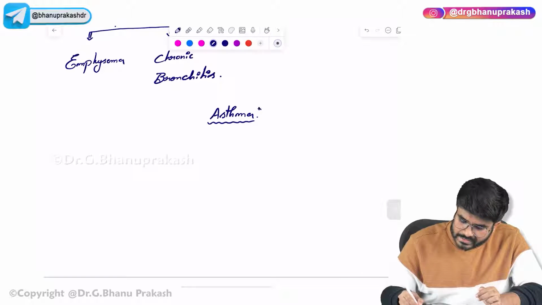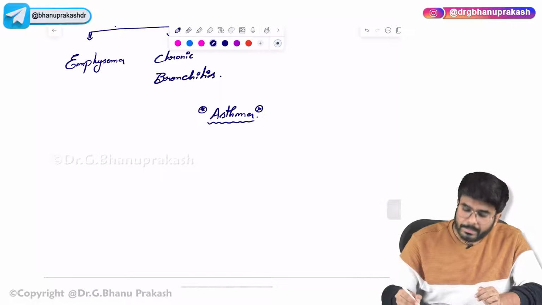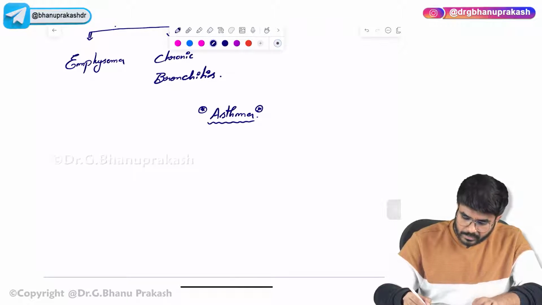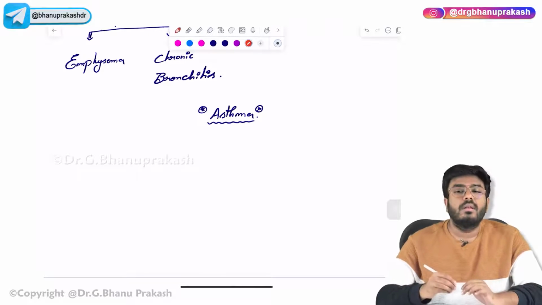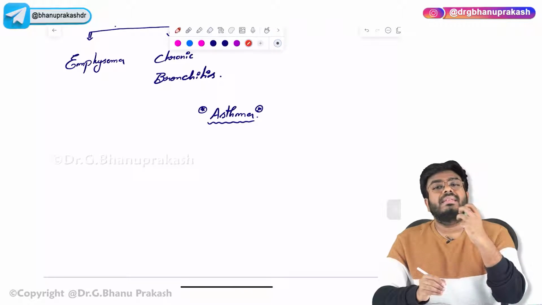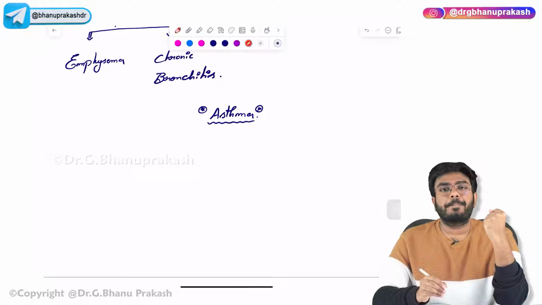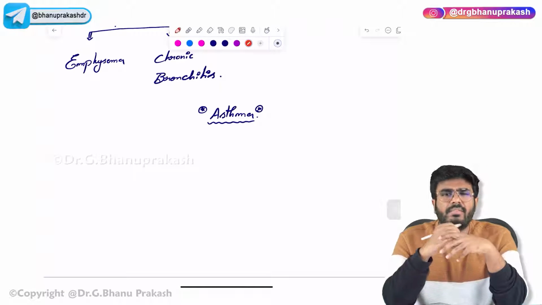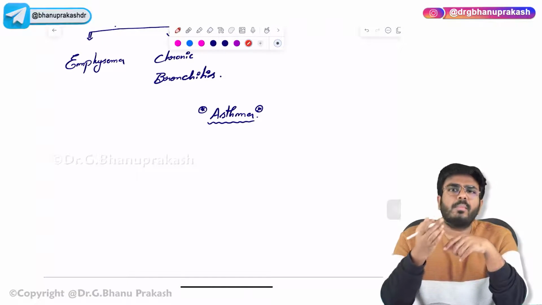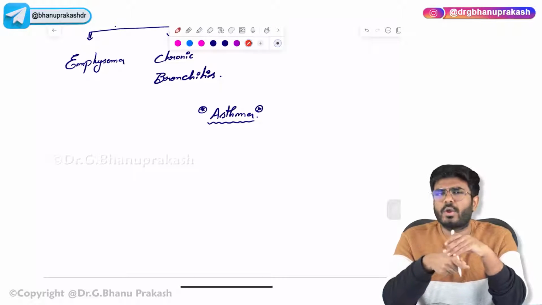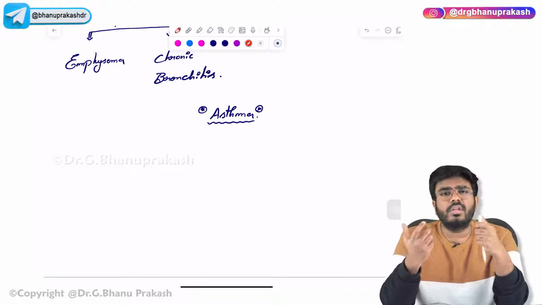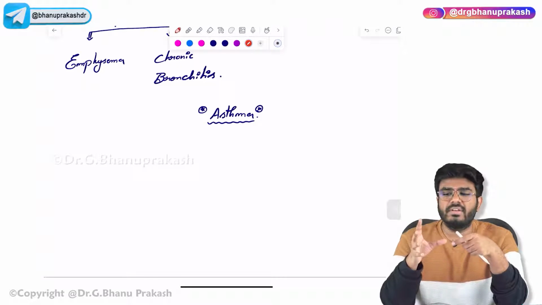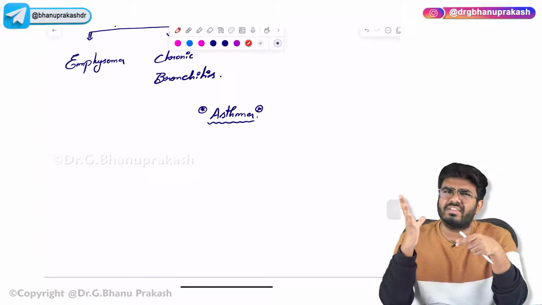So what exactly is asthma? What is the pathophysiology of asthma, sir? There are certain people who will take dust particles and pollen grains as antigens. Normally, imagine if I go to some garden, there I am going to inhale some pollen grains. These pollen grains are going to come and lodge in my alveolus. There my alveolar macrophages, the dust cells, will take up this pollen, and the pollen is going to be digested away there.